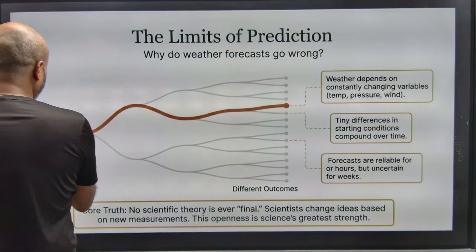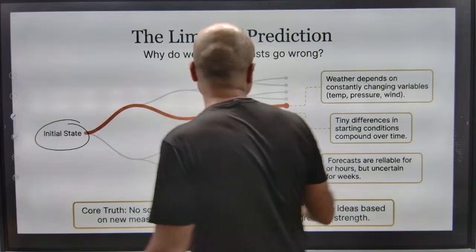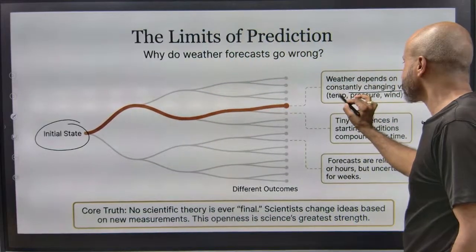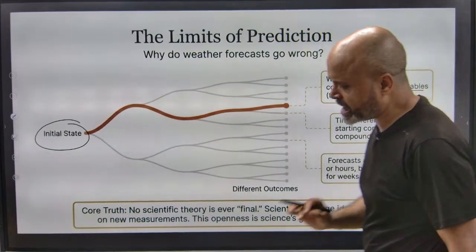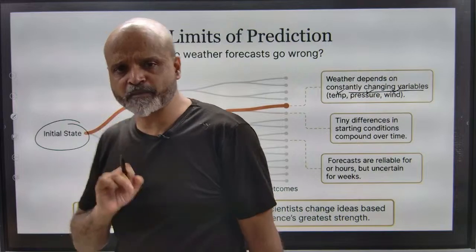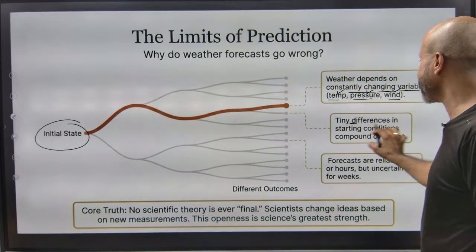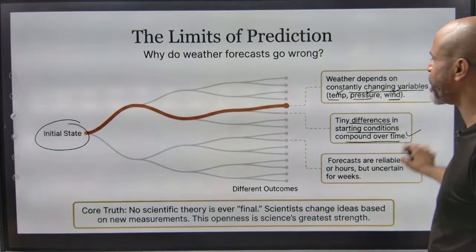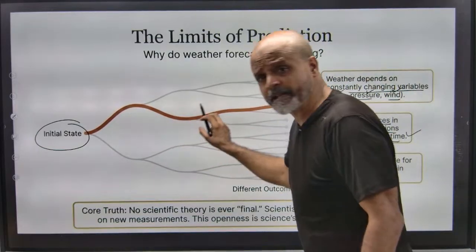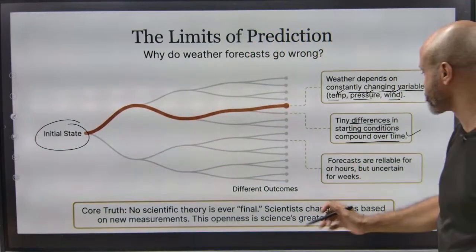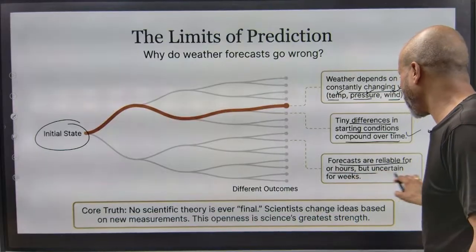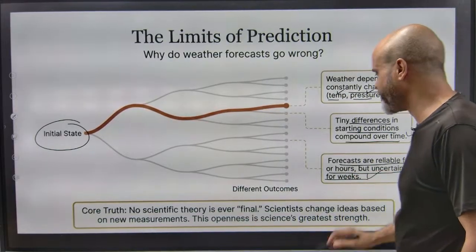So let's say we have the initial state. Weather depends constantly on changing variables. So these are variables which are constantly changing in the atmosphere or the weather. Variables of temperature, pressure and wind. Tiny differences in starting conditions compound over time. So these basically assume larger proportions. Forecasts are reliable for hours but uncertain for weeks.